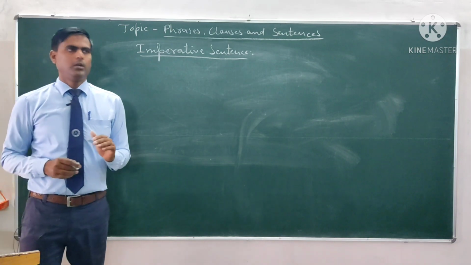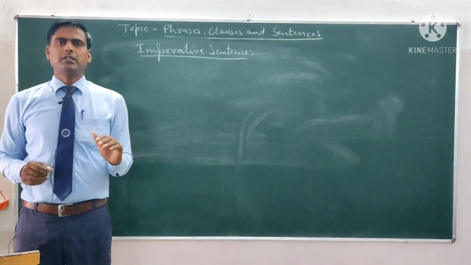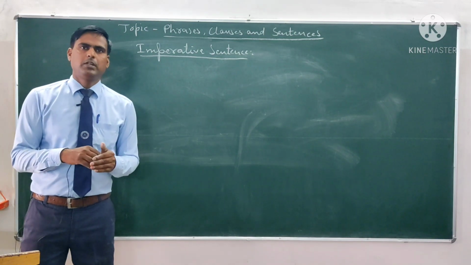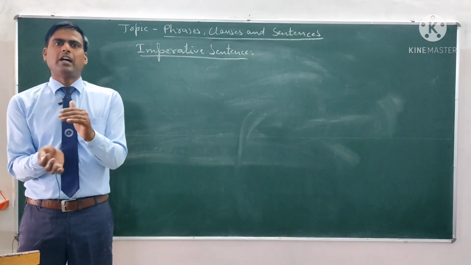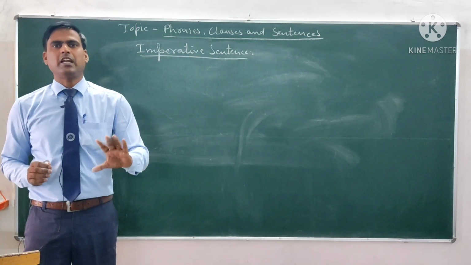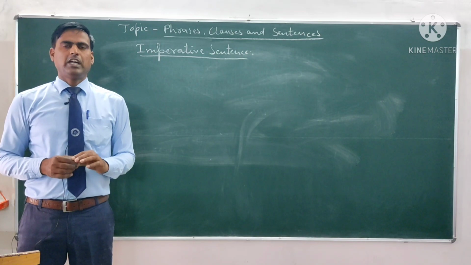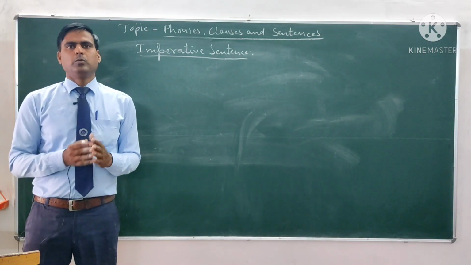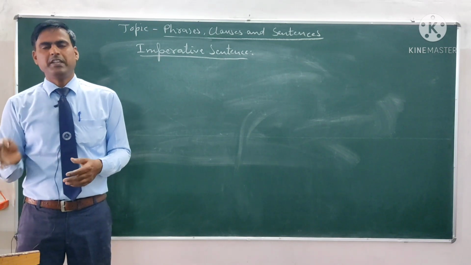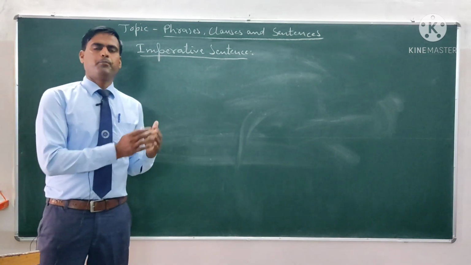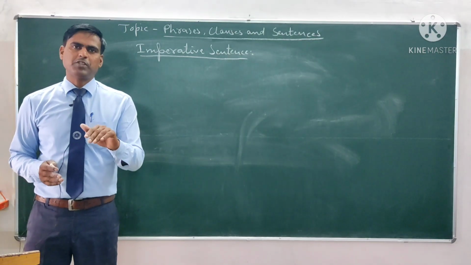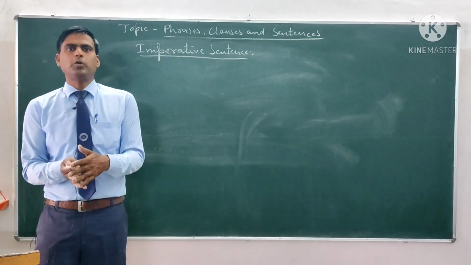So we start the imperative sentences with the main verb. The subject you is always hidden there. We don't write the subject because the subject is always you, and we don't write you in the imperative sentences. In place of the subject, we start with the main verb. If the imperative sentence is also negative, we use don't, then main verb.